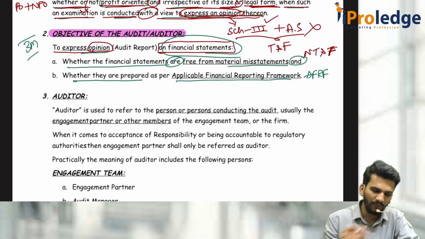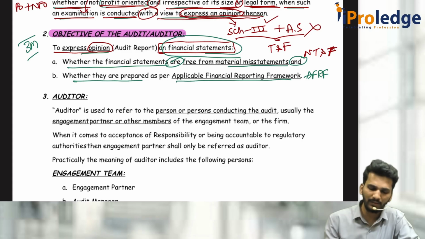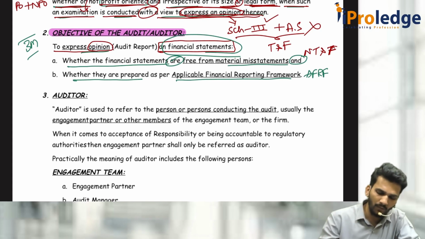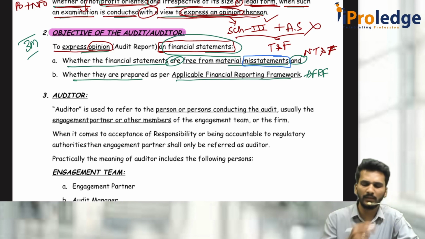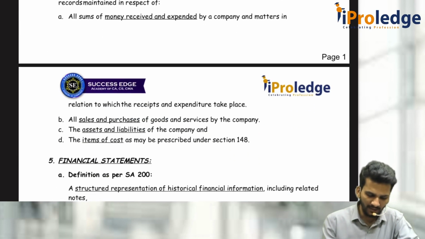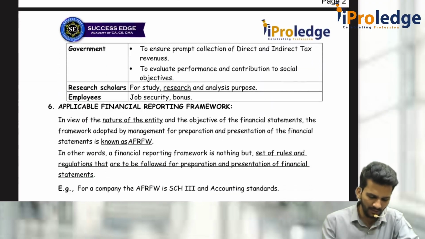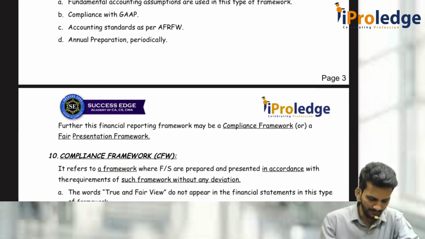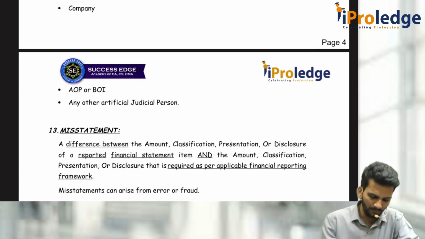So what is this, financial statements are to be free from material misstatement? We have to understand the word misstatement now. What do you mean by the word misstatement? Tell me. For understanding that, I have given a separate definition in the material. It is point number 13.